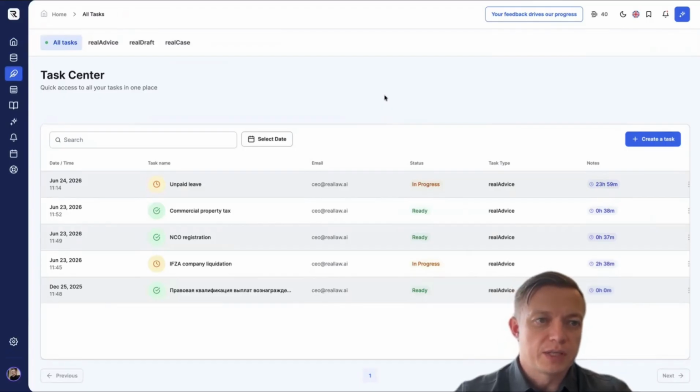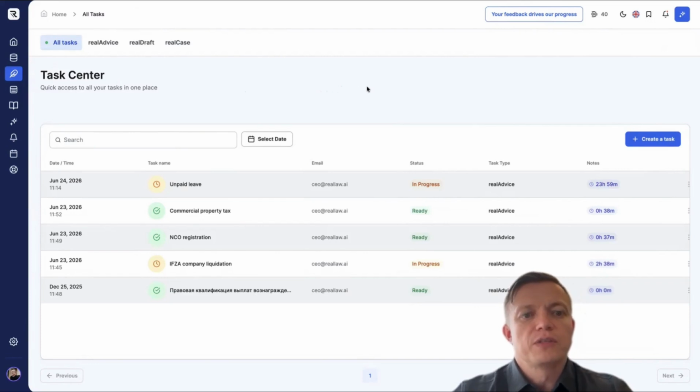We're going back to the task center. Now, I should note, this isn't just the realAdvice window you see here, but the general task center for all our microservices. We'll talk about the other microservices in other videos. Here you can see all the tasks you've ever created. It's very convenient because you can track everything within each of your tasks, everything that happened, your question, the answer, specialist comments, all in a single window mode.